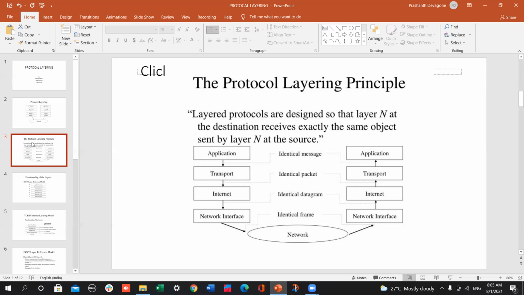Between two application processes, it sends identical messages, and in transport, it receives identical packets. In the internet layer, it consists of different datagrams. In the network interface, it converts the data into frames.